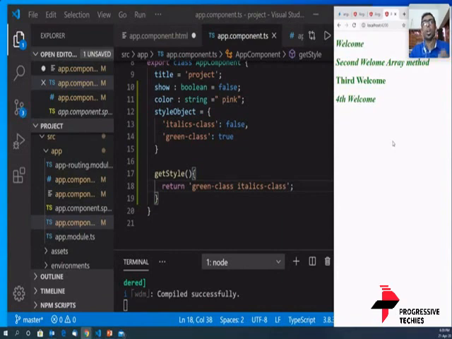So if I had to return more than a single class, if I had two classes to be returned, how do I do it? This is how you do it. In the return statement, you include both the classes, and if you see, the fourth welcome has become italics and green in color. Okay, I hope I was able to answer your question.